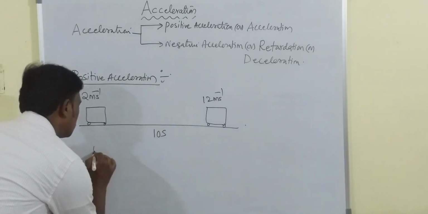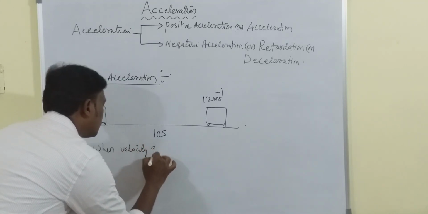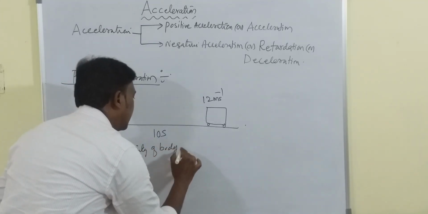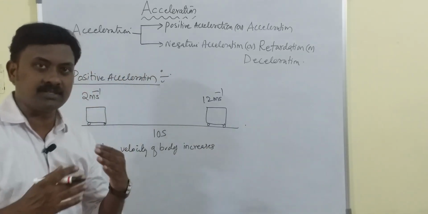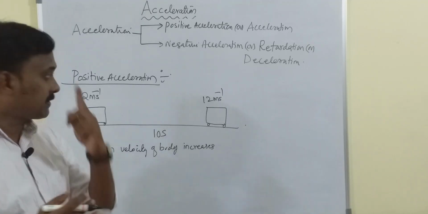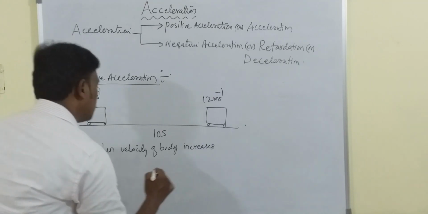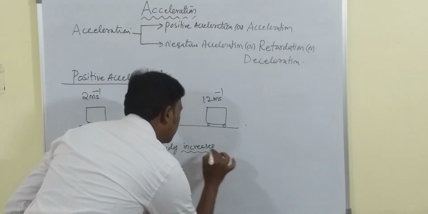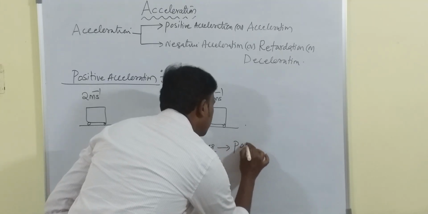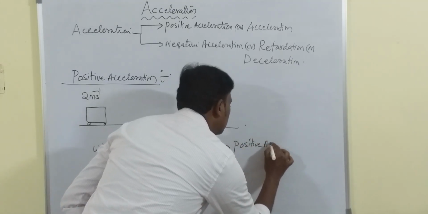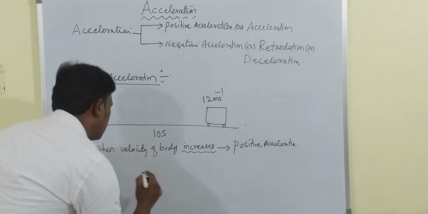Okay. So when velocity of body increases, this is important. Whether the velocity is increasing or decreasing, depending on that we say it's a positive acceleration or negative acceleration. So when the velocity of the body increases, then we say the body is having positive acceleration. Let us calculate what is acceleration.